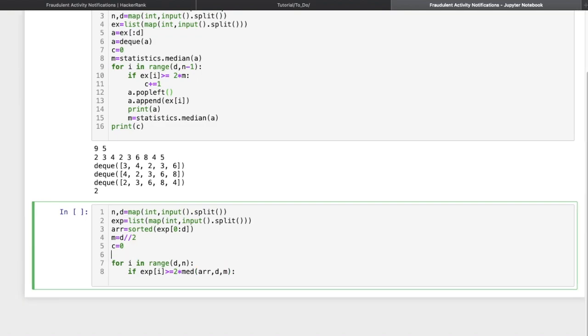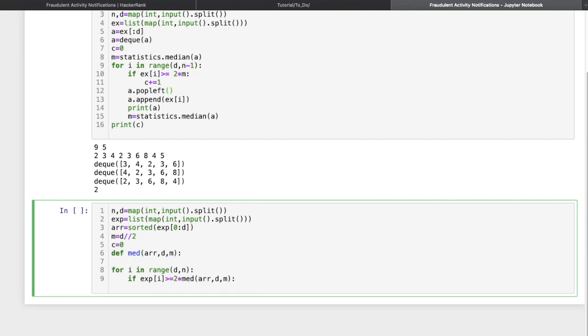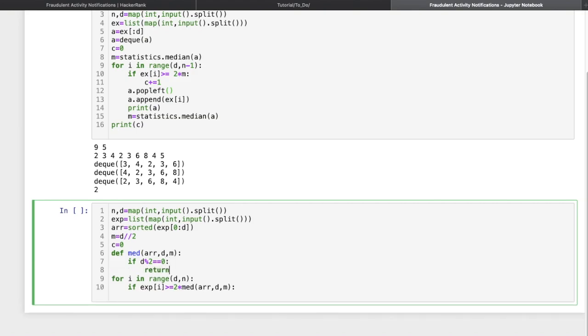Let me define the median function here, which accepts the array, d value and m value. Now I'll check whether my d value is odd or even. If d modulo 2 equals 0, then I have to return the sum of array at m minus 1 and m plus 1, divided by 2.